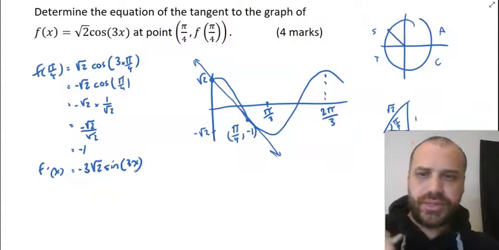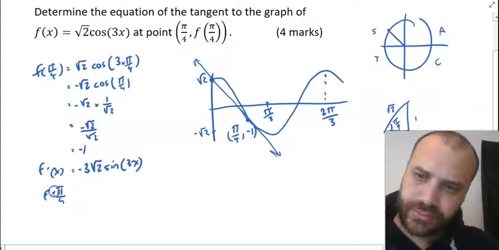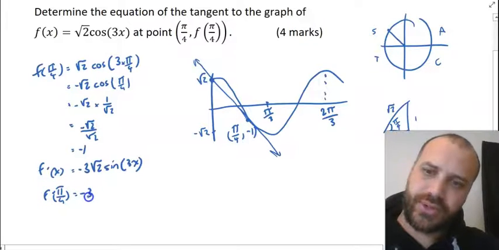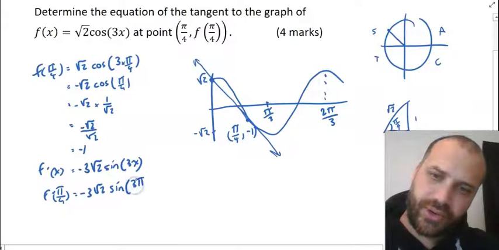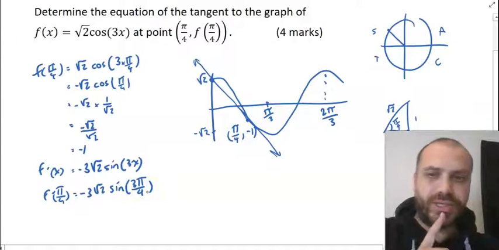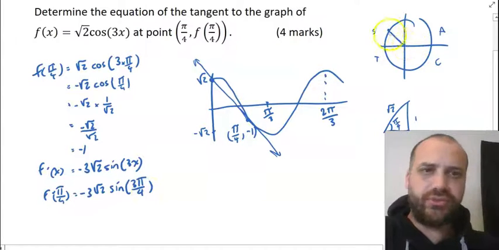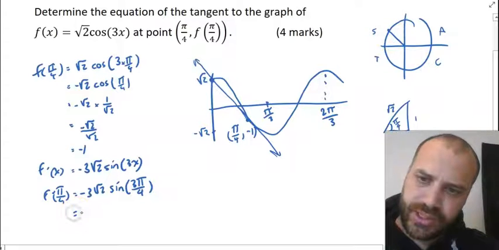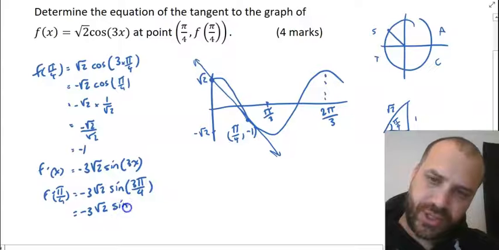And now we need to sub in f dash pi on 4. That's going to be equal to negative 3 root 2 sine bracket 3 pi on 4. So I've just subbed pi on 4 into my equation here. All right, same sort of picture, but this time we are in the sine quadrant, which means that this is going to be equal to negative 3 root 2 sine pi on 4 this time.